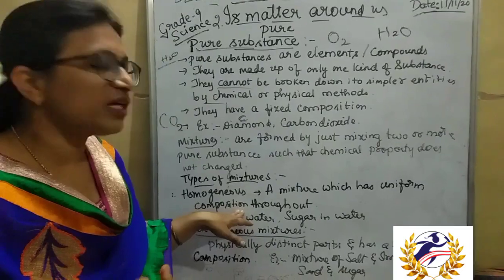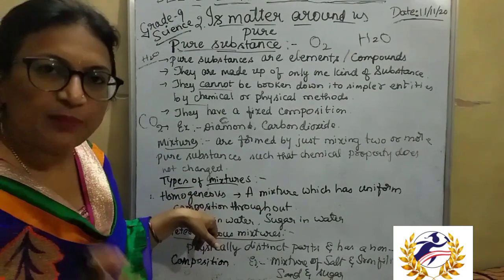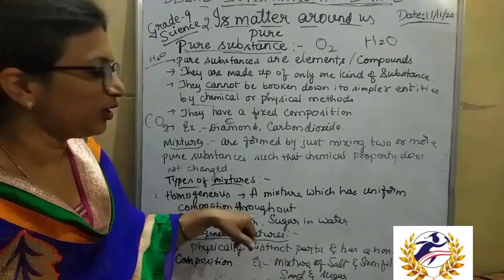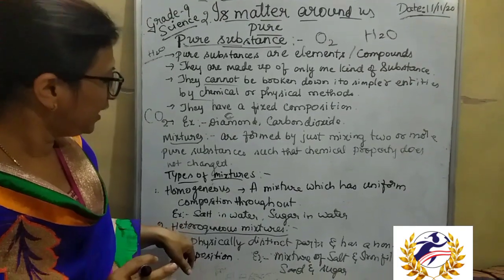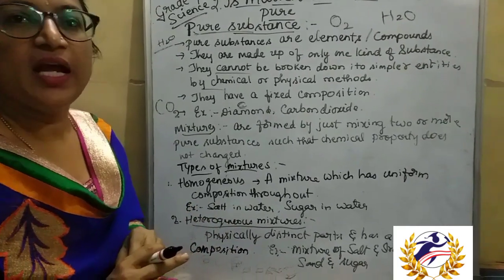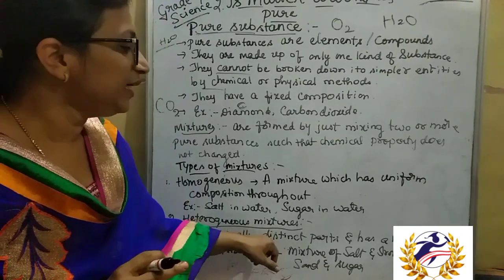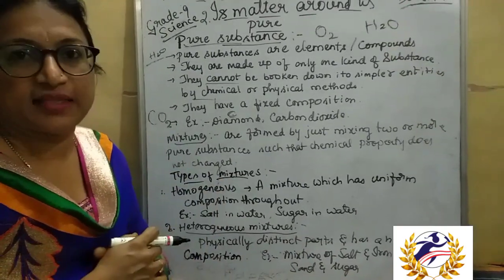So no separate layer is formed, so it has a uniform composition. That type of mixture is called a homogeneous mixture. Salt in water and sugar in water are examples we can give. Then there is the heterogeneous mixture. Heterogeneous mixtures are mixtures which have physically distinct parts, that form a separate layer after mixing.